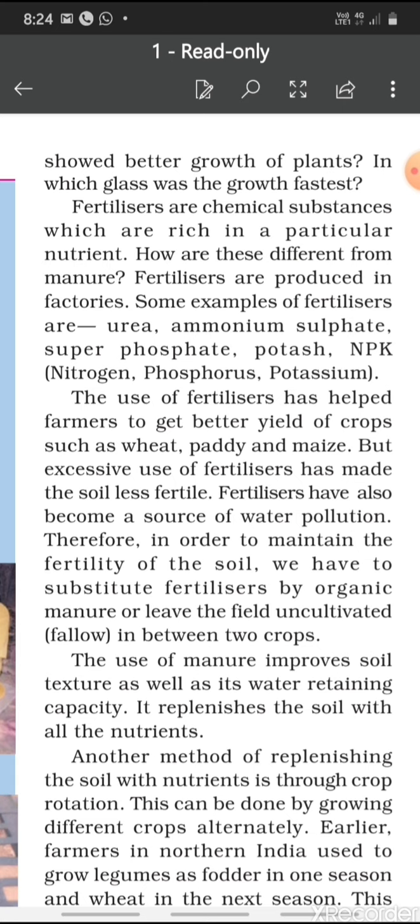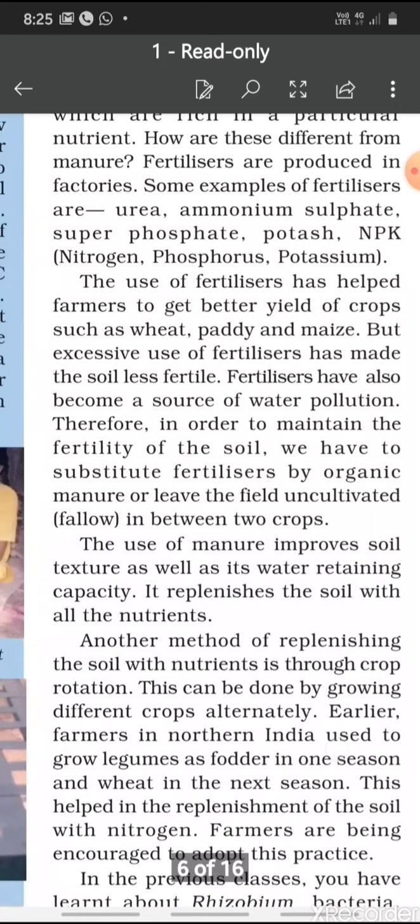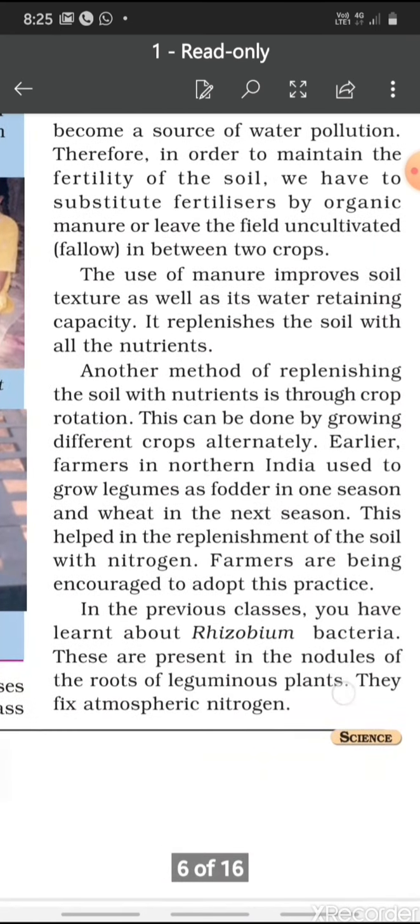and maize. But excessive use of fertilizers has made the soil less fertile, as these are inorganic compounds. Fertilizers have also become a source of water pollution. Therefore, in order to maintain the fertility of the soil, we have to substitute fertilizers by organic manure, or leave the field uncultivated or fallow in between 2 crops.